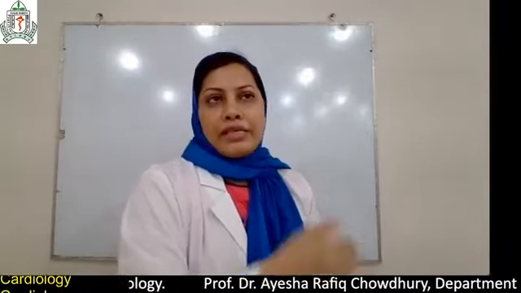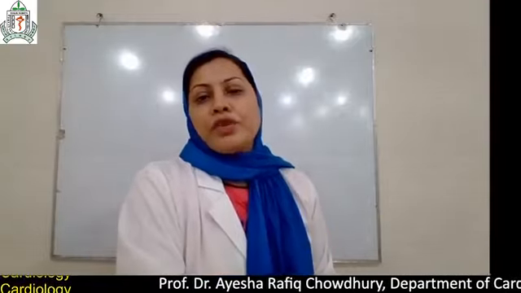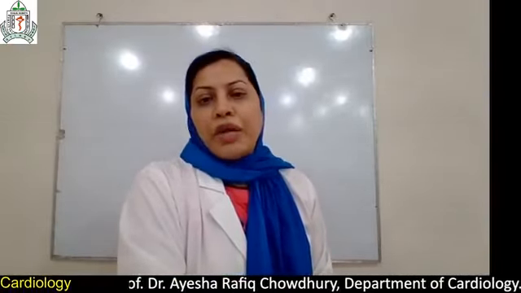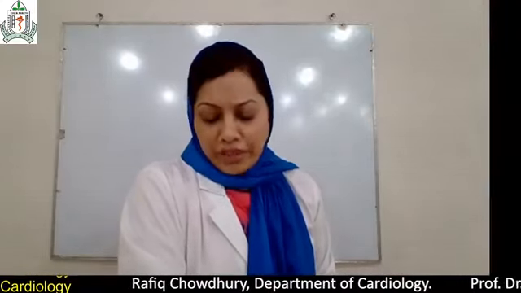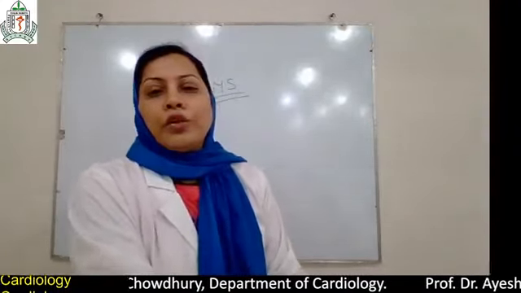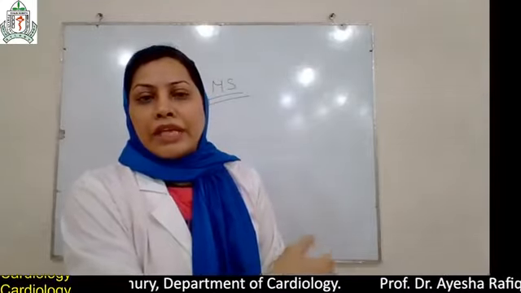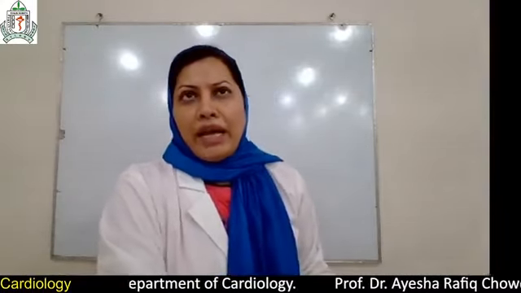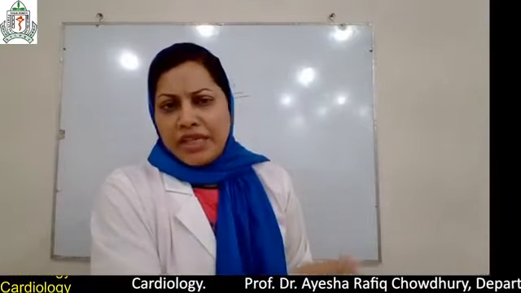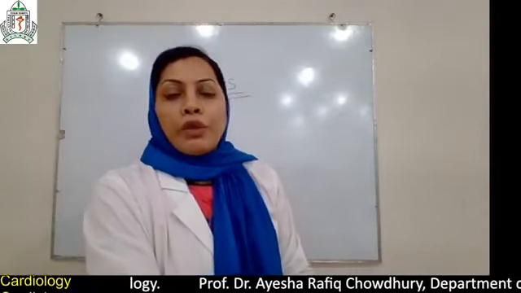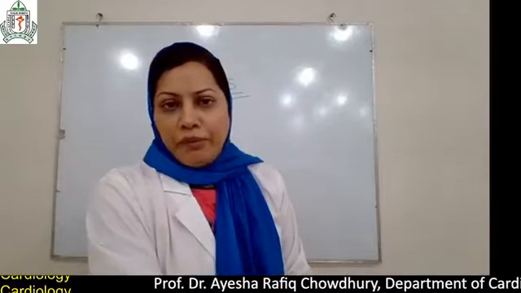First of all, there are some steps of examination. First is inspection, then palpation of the precordium, then auscultation. Percussion is not that important. When we inspect the patient, there are no signs or symptoms, because only JVP could be raised in right heart failure. When we palpate the precordium, what happens?